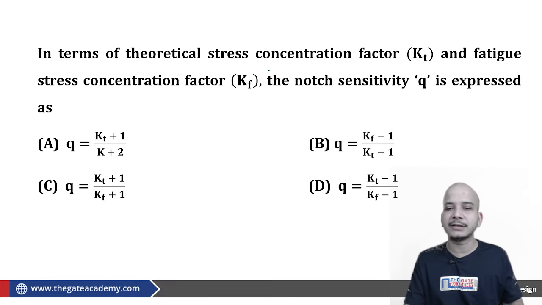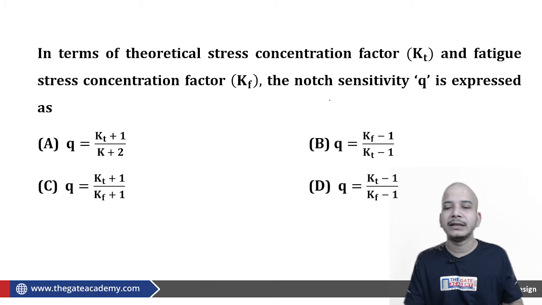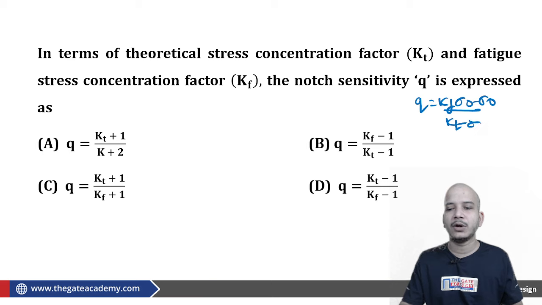In terms of theoretical stress concentration factor Kt and fatigue stress concentration factor Kf, the notch sensitivity Q is expressed as, we know that Q is equal to Kf into sigma naught minus sigma naught upon Kt into sigma naught minus sigma naught. Actual upon theoretical. This is something which you have to keep in mind. So from here you can say Kf minus 1 upon Kt minus 1. Straight away B will be your answer.